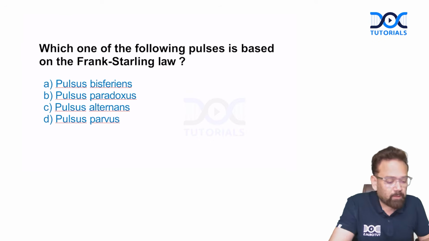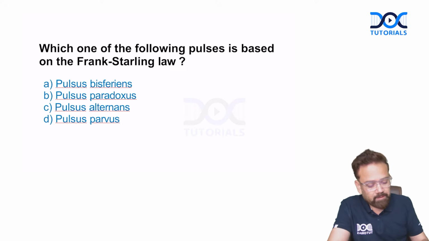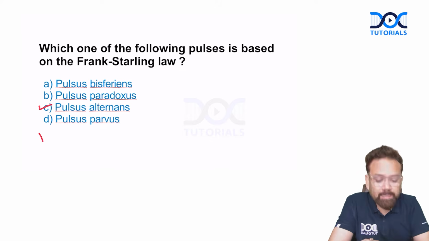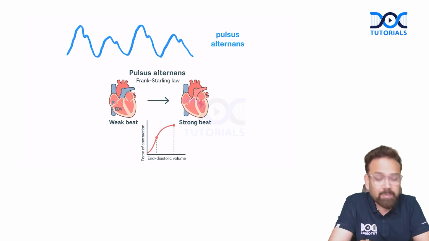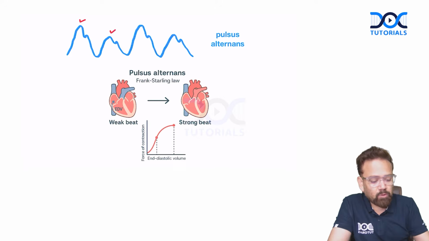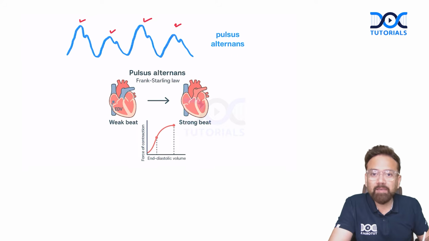Which one of the following pulses is based on the Frank-Starling law? So very important question. It is pulsus alternans. Alternating, you can see here, alternating pulse of high and low amplitude, again high and low. It is showing the Frank-Starling law. So first let me revise what the Frank-Starling law is.